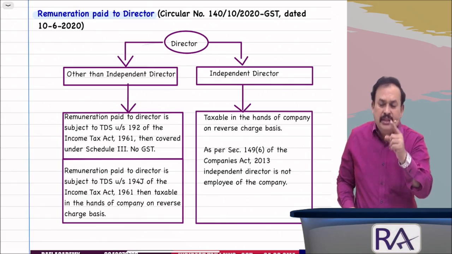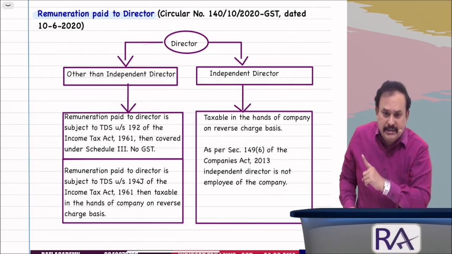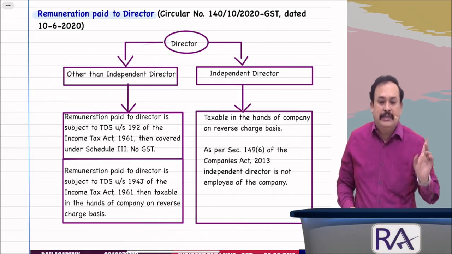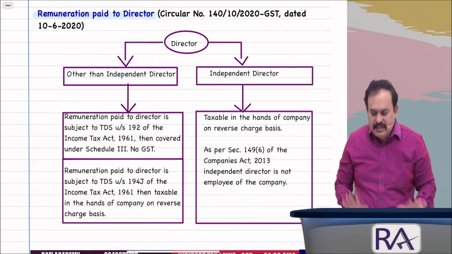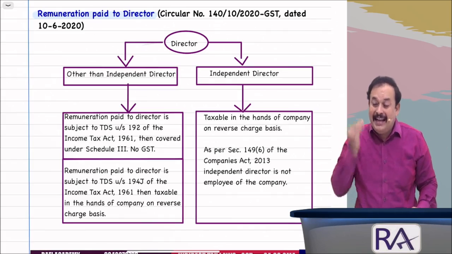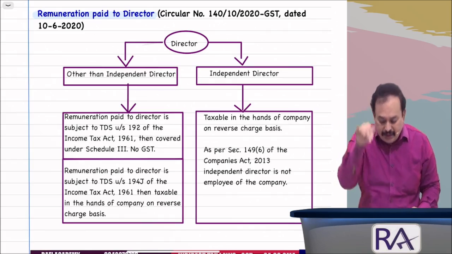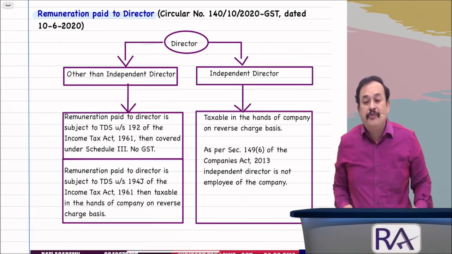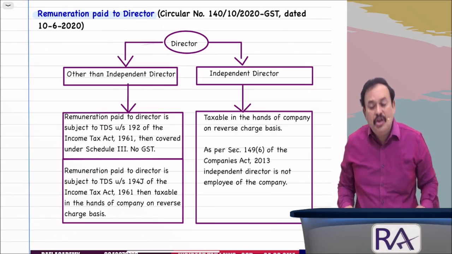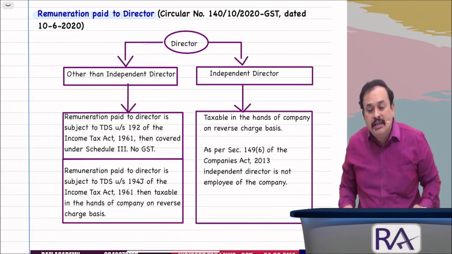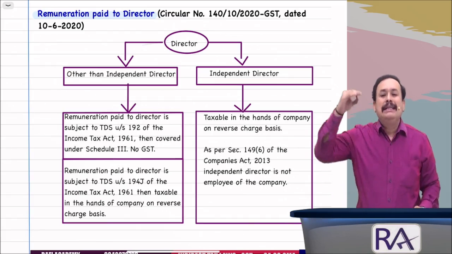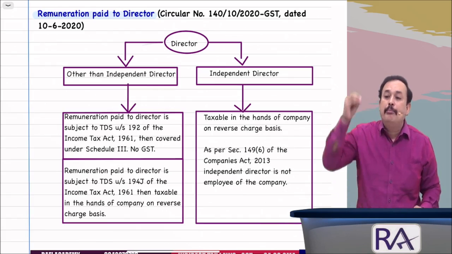Is it independent director? You have that status, or other than independent director? First you have to identify. CBIC said, if you are an independent director, as per the Companies Act 2013, section 149, subsection 6, it is very clearly stated that an independent director cannot in any circumstances be an employee of the company.